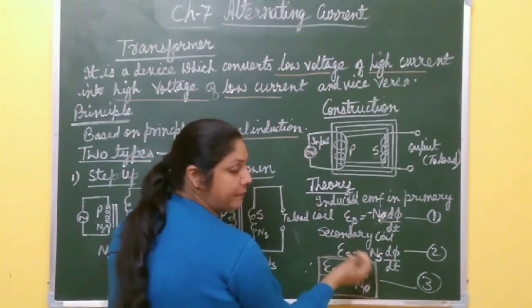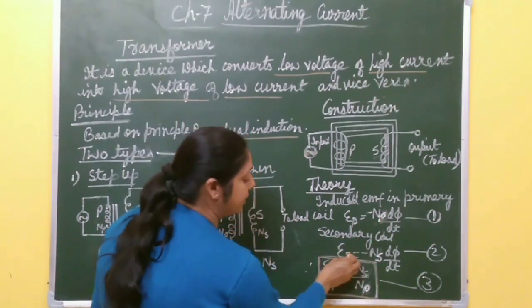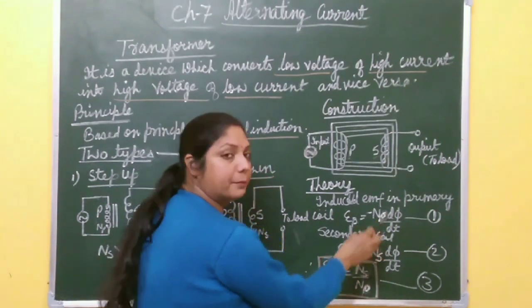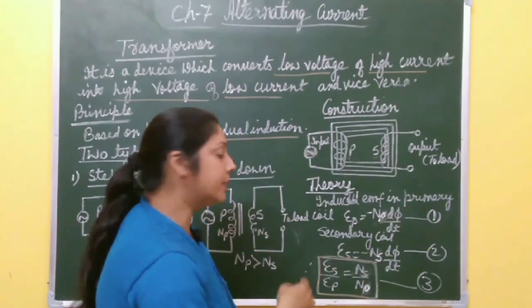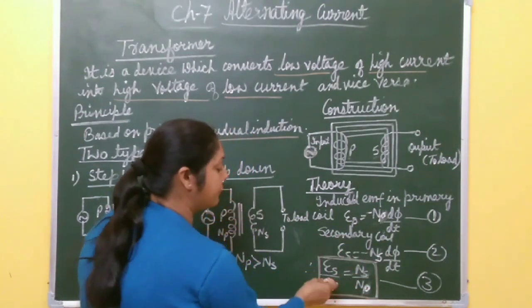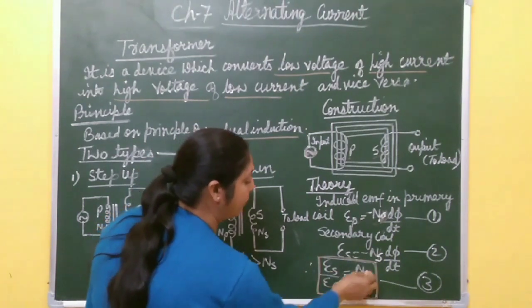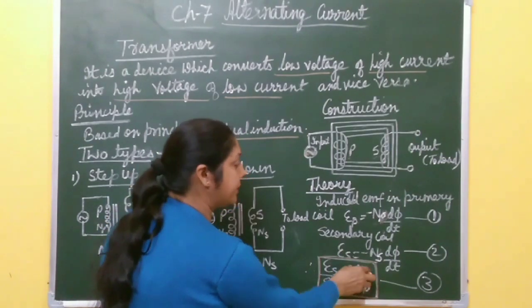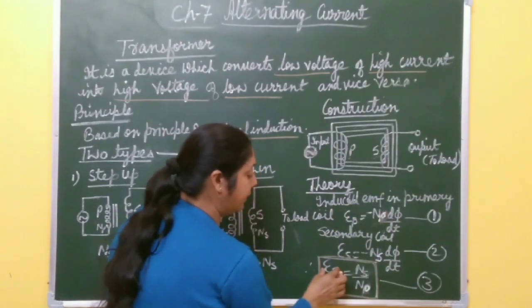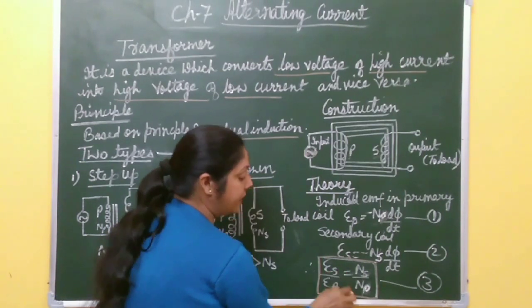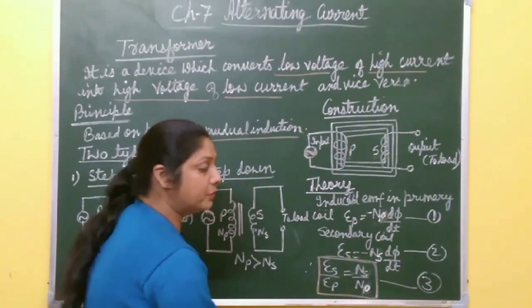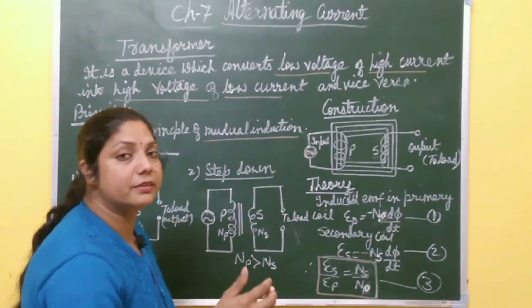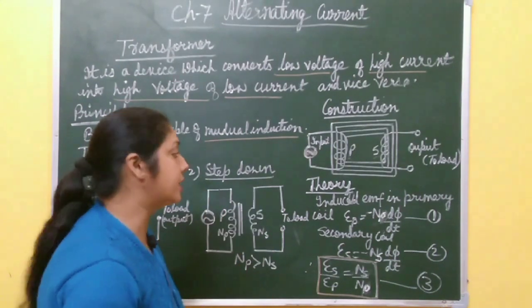Now the induced EMF or back EMF developed in the secondary coil is what? ES equal to minus NS d phi by dt, where NP is the number of turns in the primary coil and NS is the number of turns in the secondary coil. Now you divide these two equations, this becomes ES by EP equal to NS by NP. It means both are directly related. If the number of turns in the secondary coil is more, then more voltage is developed there. If the number of turns in the primary coil is more, then more voltage is at the primary coil. It means the greater the number of turns, the greater the voltage induced at that point.